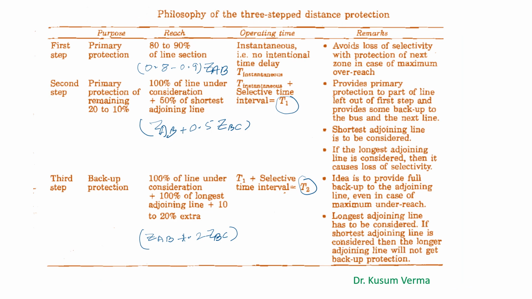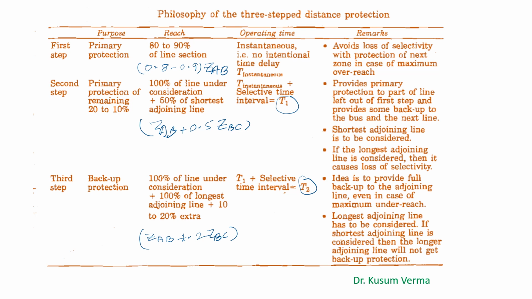This table shows the complete philosophy of a three-step distance protection. The first step, second step, and third step, also known as Zone 1, Zone 2, and Zone 3. The purpose of Zone 1 is to provide the primary protection, and the reach of the relay is set to 0.8 to 0.9 of the section under consideration. There is no intentional time delay, so it's instantaneous. So we can say the time is nearly equal to 0 second.